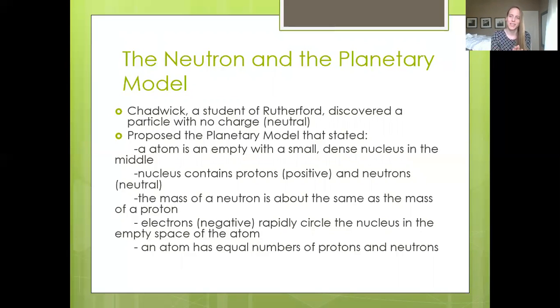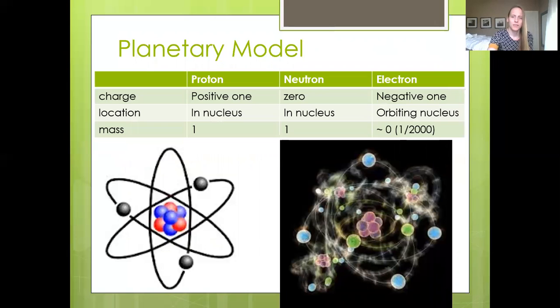If you add those together, it accounts for the mass of the atom as a whole. They also said that the electrons are negative and rapidly circle the nucleus in that empty space area. So this is what this would look like. They're all just circling around in that cloud.